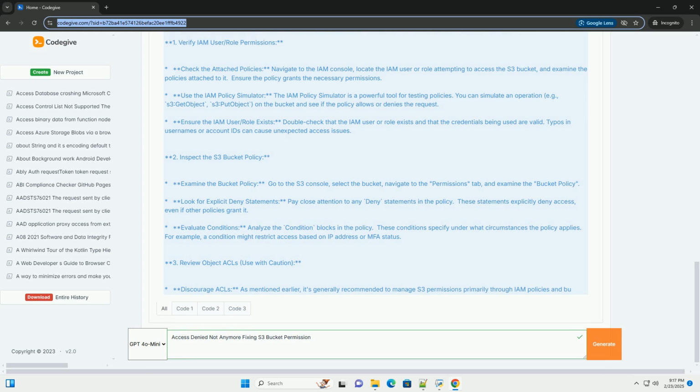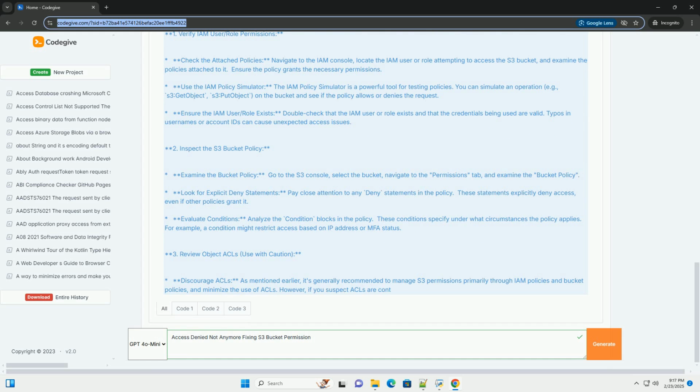4. AWS account level block public access settings. AWS provides account level settings that can block all public access to S3 resources, overriding individual bucket or object policies and ACLs. 5. VPC endpoint policy.